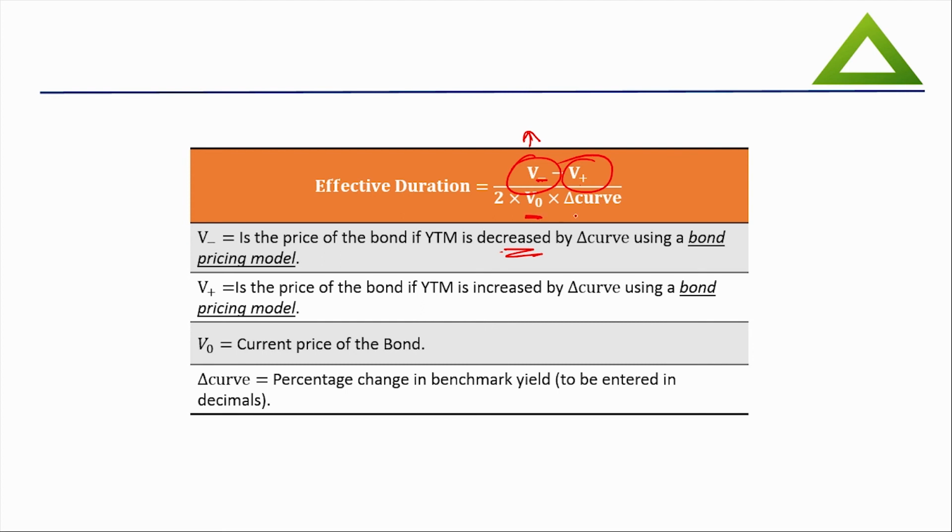So I am doing some kind of averaging with 2, and finally I have the change in curve, which is the percentage change in benchmark yield. So essentially this is the effective duration which can be used for bonds having embedded options and for mortgage-backed securities. As I said, I'll be uploading more videos for CFA students.